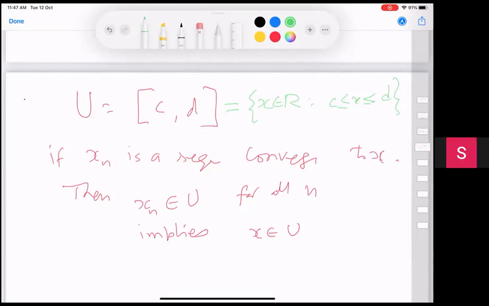Okay. Sir, this property should also hold for open intervals as well. Which one? If xn is a sequence converging to x, and xn belongs to U for all n, does that imply x belongs to U? No. Take the sequence 1 over n with the open interval (0, 1). 1 over n is inside for all n, but the limit is 0, which is not there. Right?